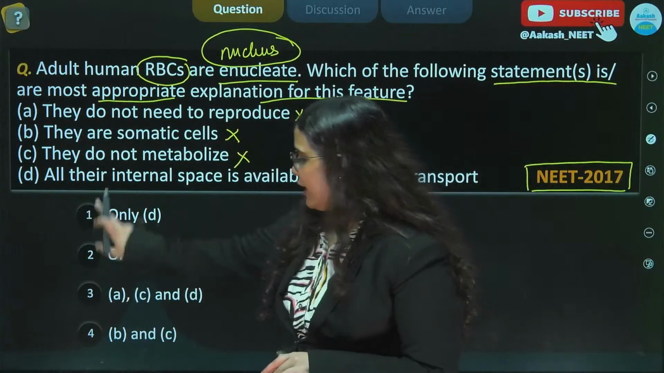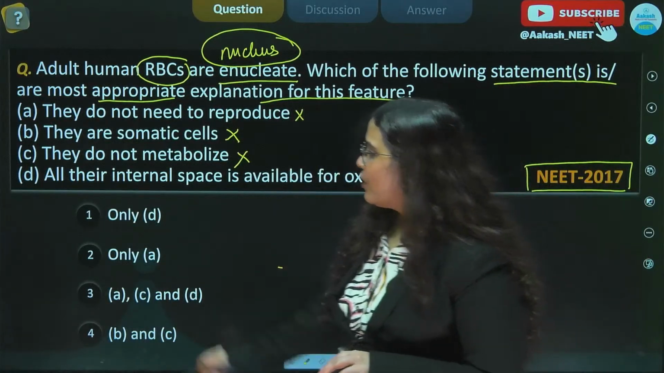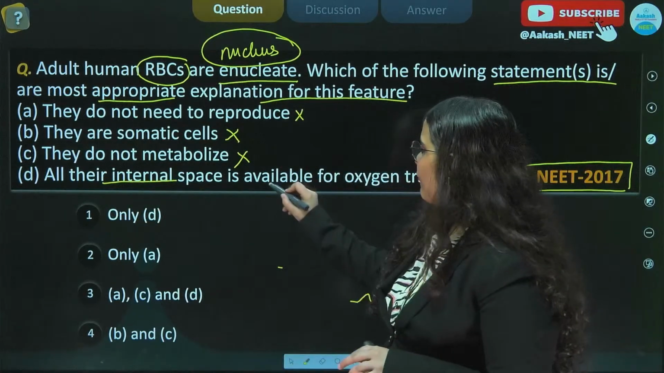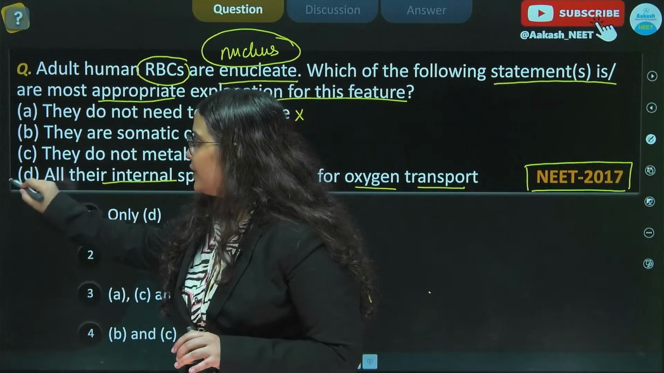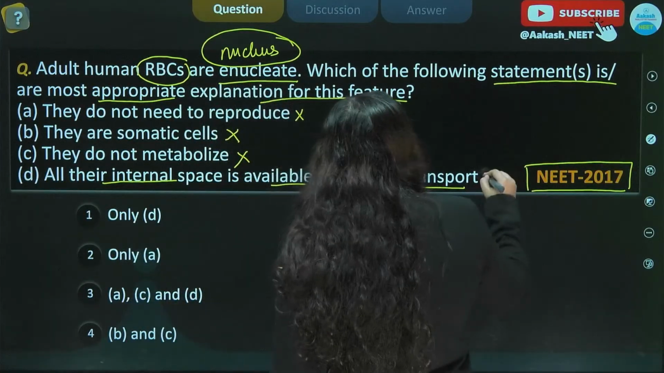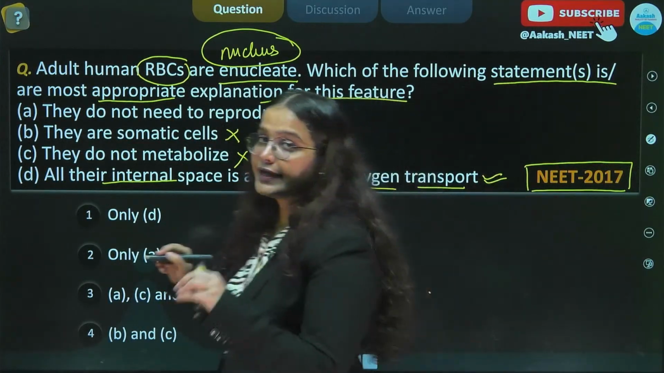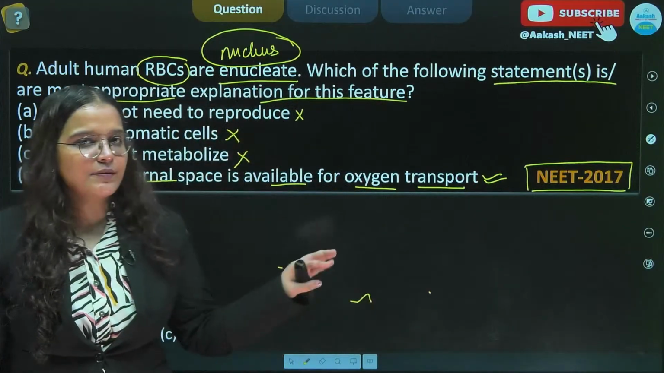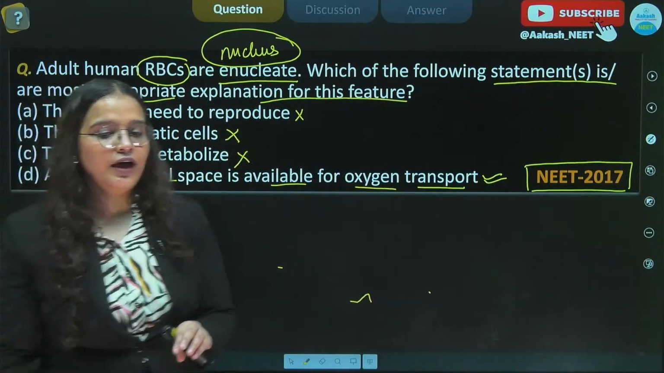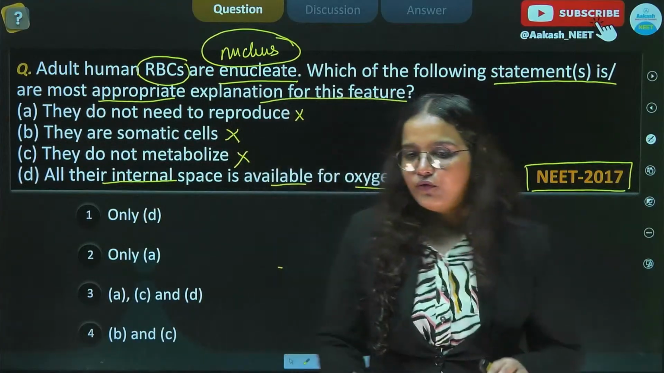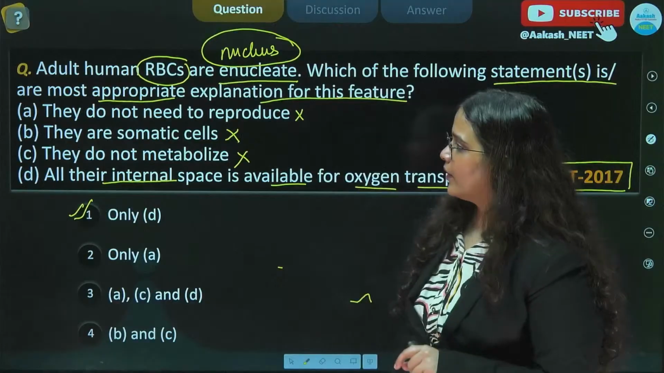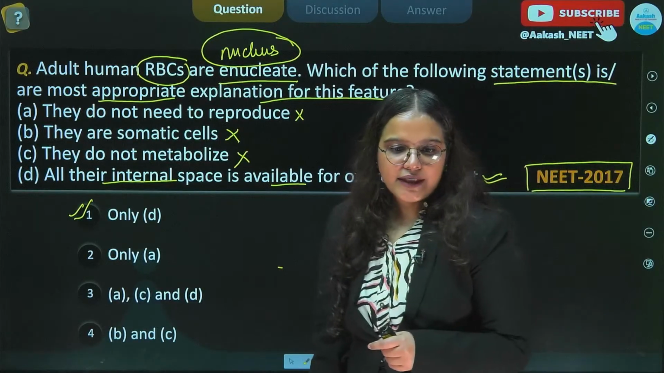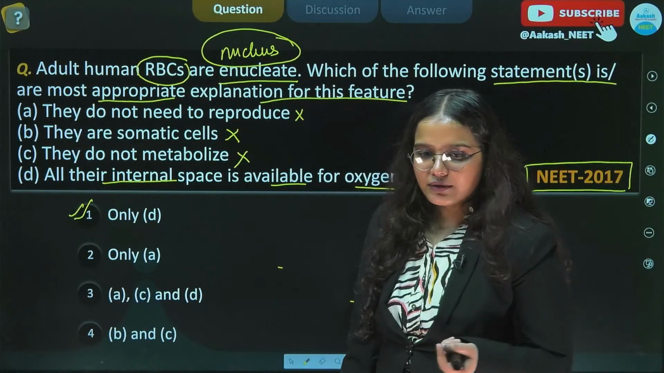So finally, we have D, which states all the internal space is available for oxygen transport. This is the absolute, correct reason why they lack cell organelles, so that they have space available for the transport of gases. So the answer here will be option number 1, which is only D. Okay. All right, I can see students were not able to answer this question.